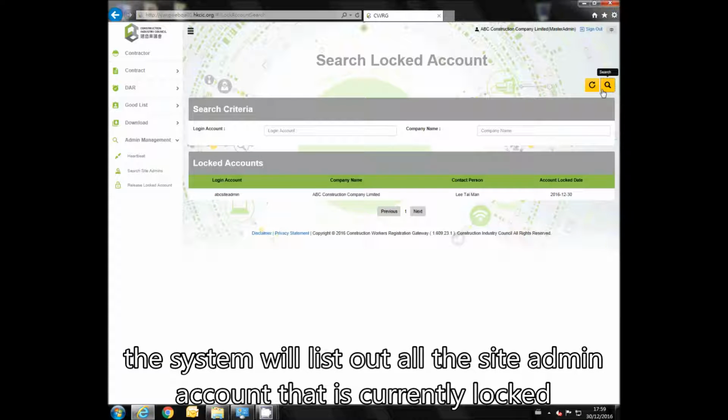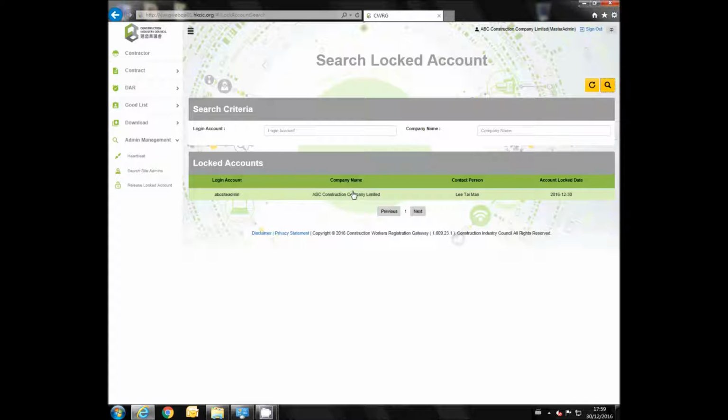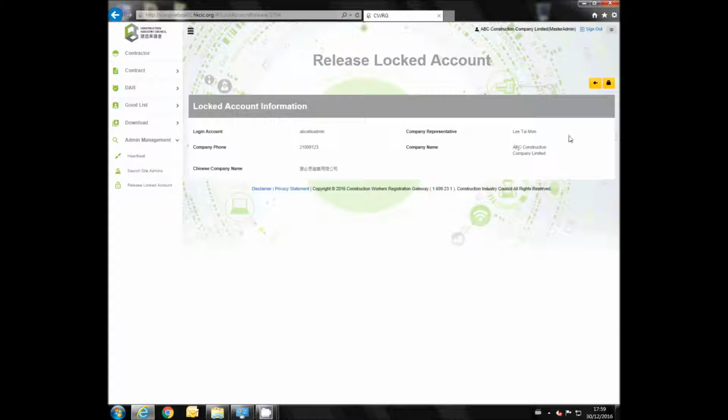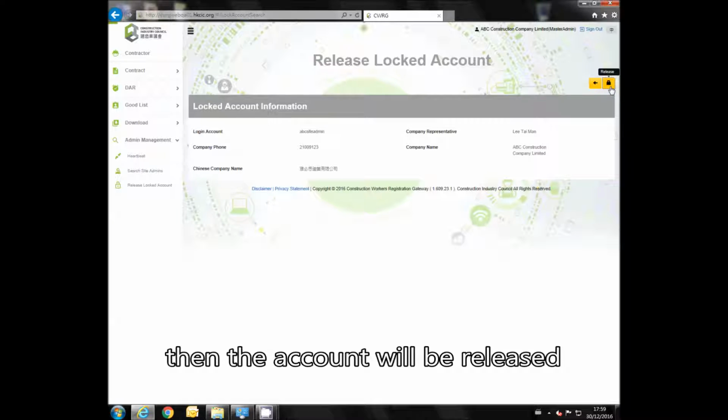The system will list out all the site admin account that is currently locked. The master admin can click on the Release Account button. Then the account will be released.